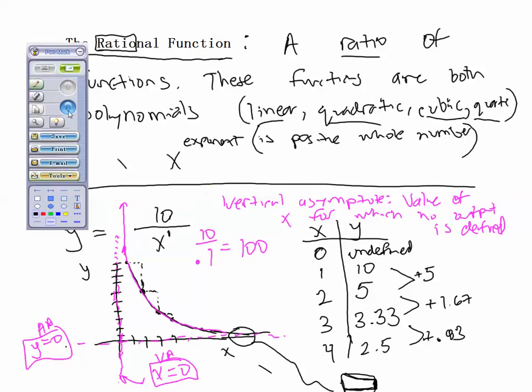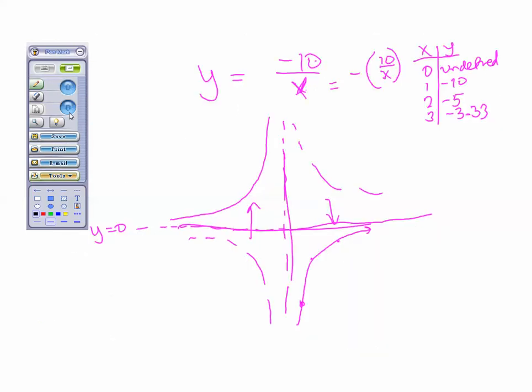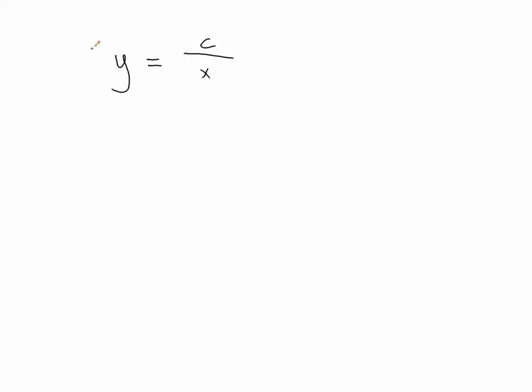And now let's look at a more conceptual thought process for how we talk about rational functions. We just considered the style or flavor of functions where we have a constant, so I'm going to call c a constant, divided by x. So we looked at 10 divided by x, and negative 10 divided by x, and you can probably guess that a lot of these behave in much the same way. So if it were 20 divided by x, well, the outputs would initially be a little bit higher than 10 divided by x, because it would take a lot more to divide 20 than it would to divide 10 in order to get the same output value.